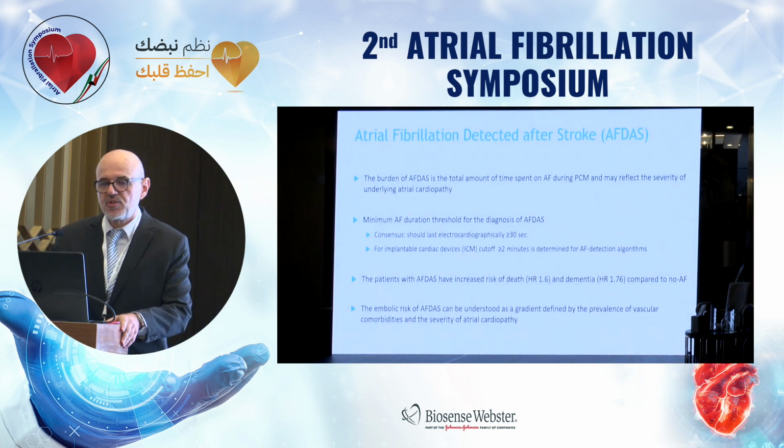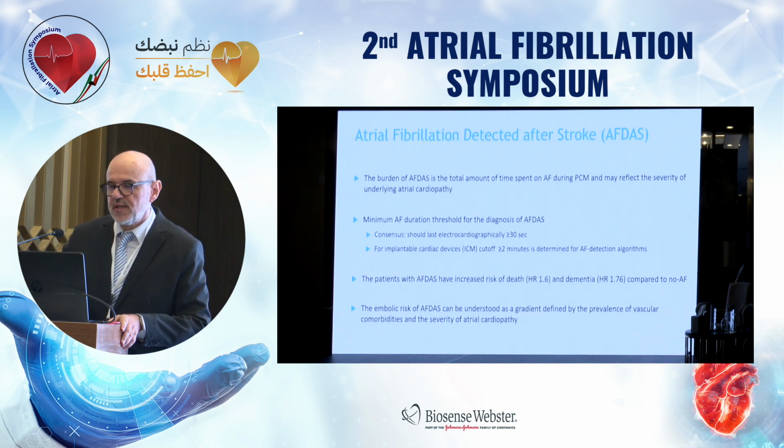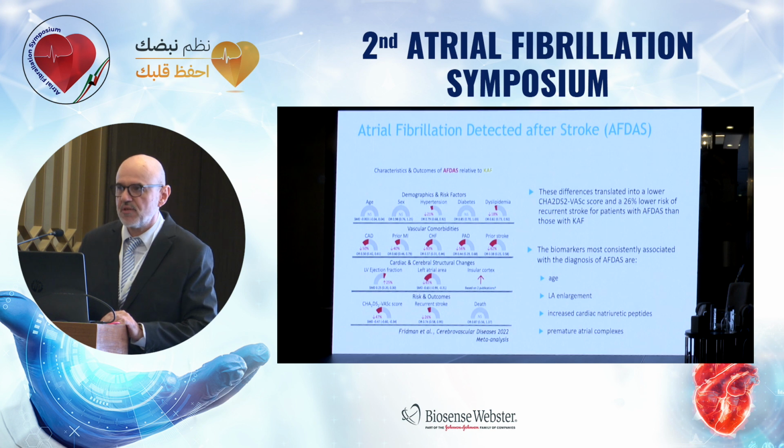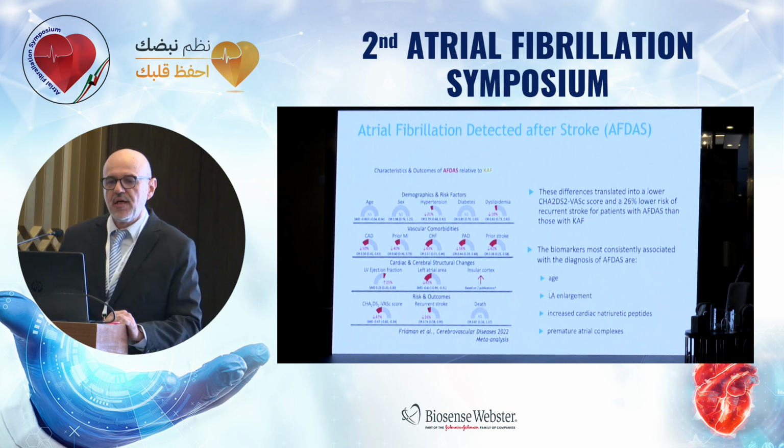That's why the embolic risk of atrial fibrillation after stroke can be understood as a gradient defined by the prevalence of vascular comorbidities and the severity of atrial cardiomyopathy. On the left part of this slide, you can see characteristics and outcomes of atrial fibrillation after stroke versus known atrial fibrillation.